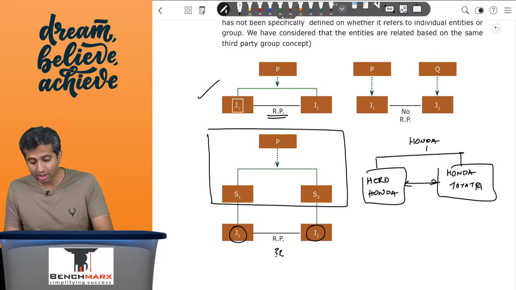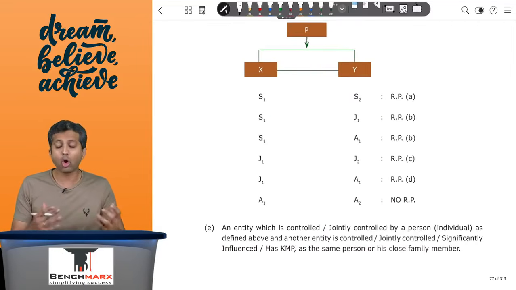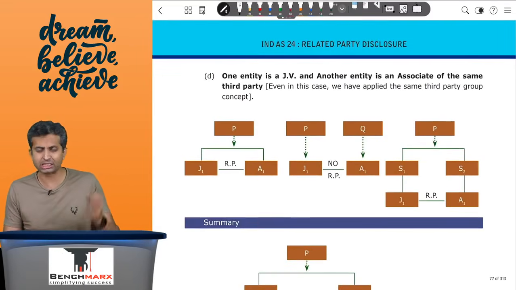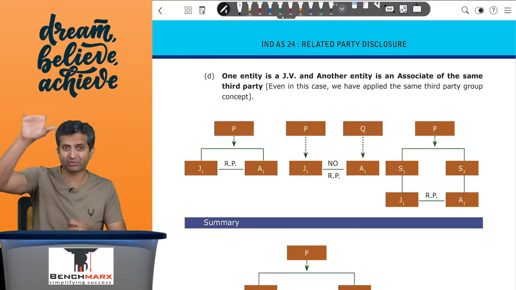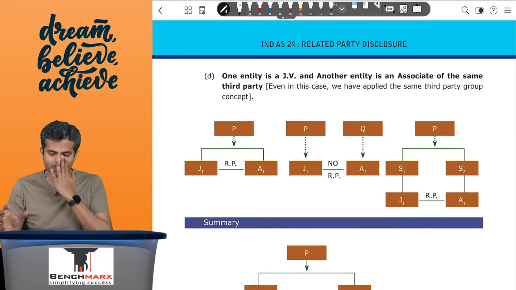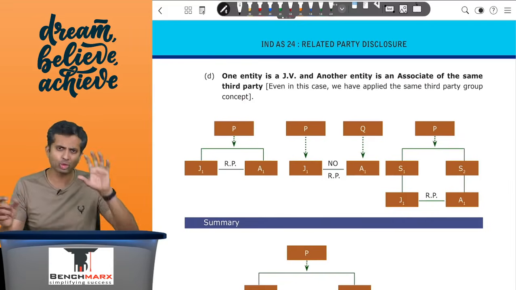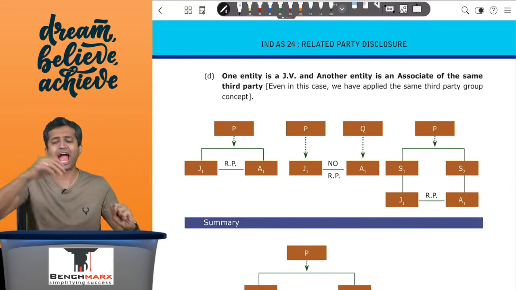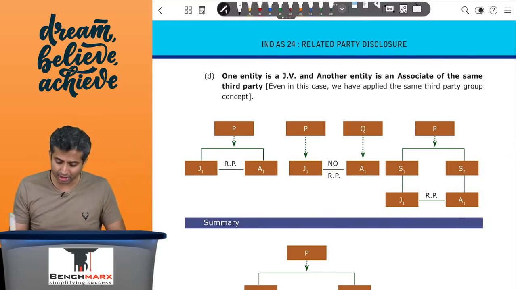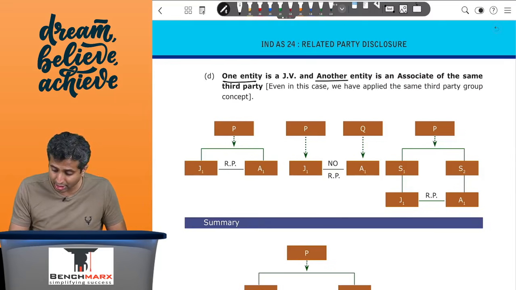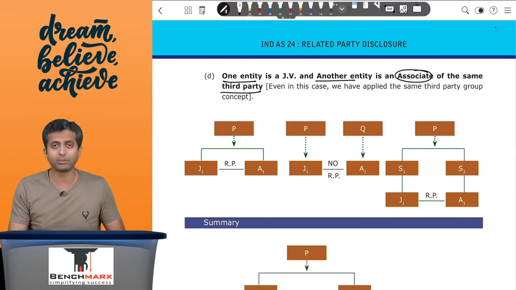Now over here we look at co or fellow joint ventures. Next, you have a joint venture: one entity is a joint venture of the third party and another entity is an associate. So instead of having J1 and J2, you have P which has J1 and then it has A1. So over here also there is a related party relationship. One entity is a joint venture, another entity is an associate of the same third party.